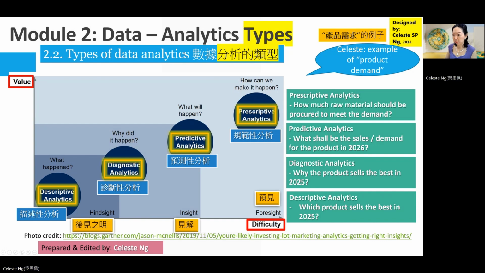Here we will run regression analysis in order to predict something, to find the key determinant factors to make certain predictions, for example the product demand in the future.